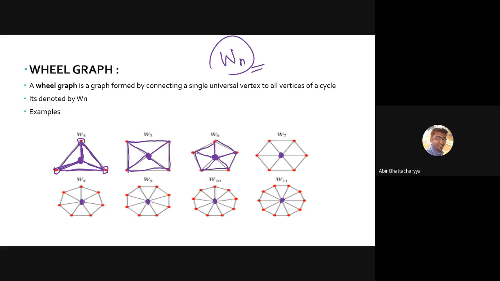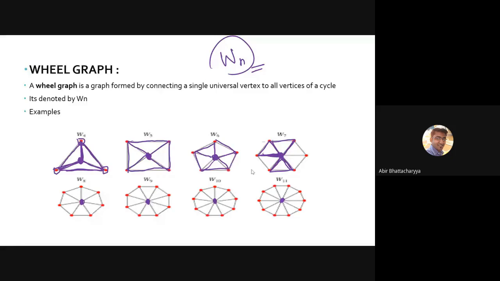This is a cycle, and this is also a cycle. These 2 cycles are disjoint. Even these 2 cycles are disjoint. They can share one common edge maximum.